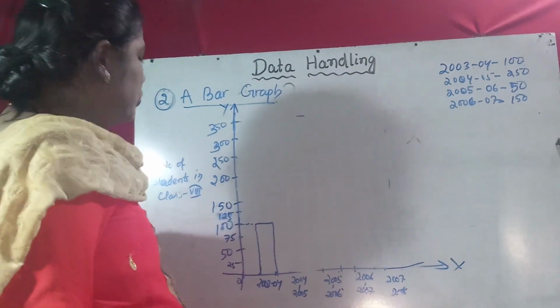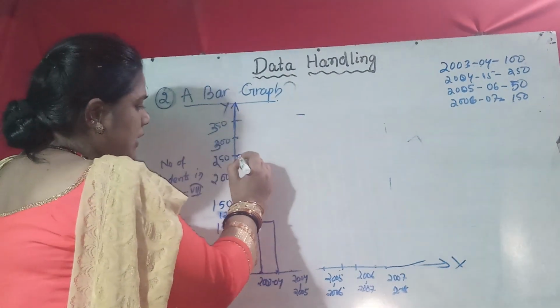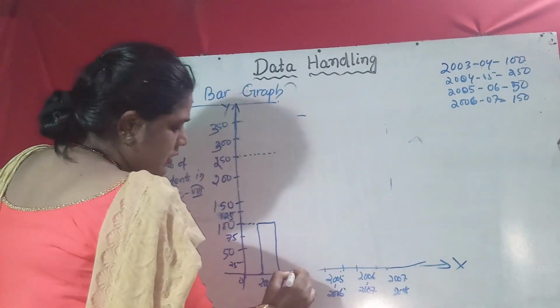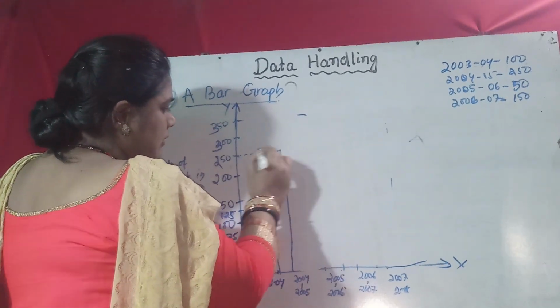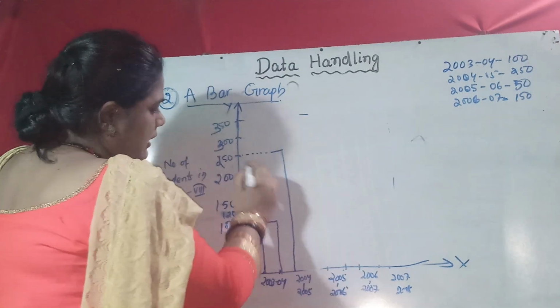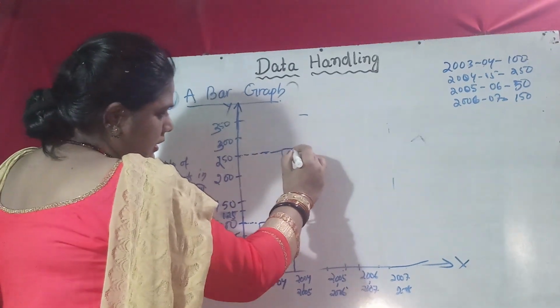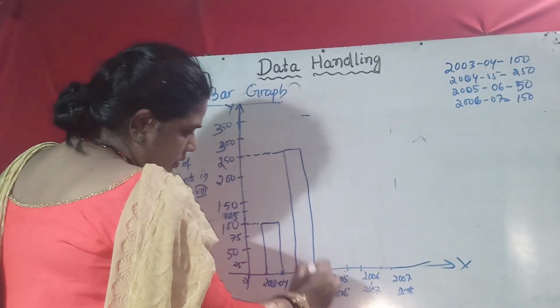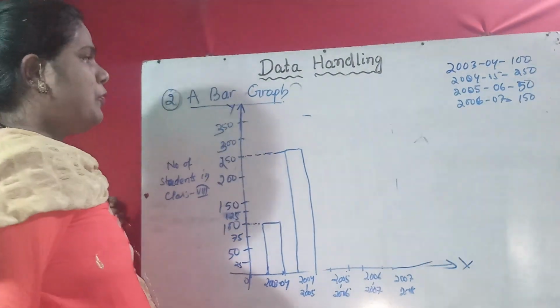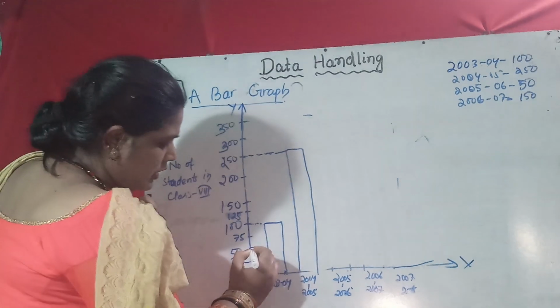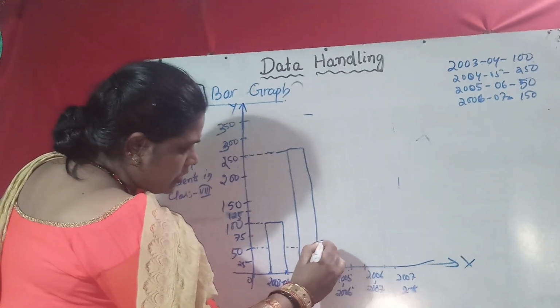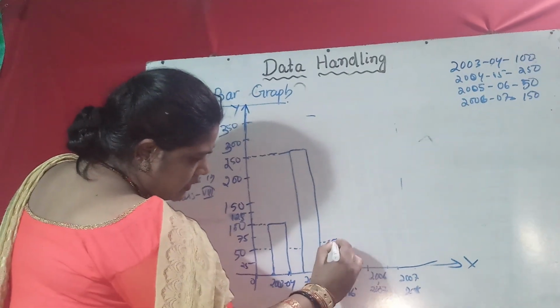In 2004-5 there are 250. So where is 250 here? You just draw a scale, a straight line here vertically. Then join. Then 250 in 2004-5. In 2005-6, 50. So near 50 you just draw a dotted line up to this.